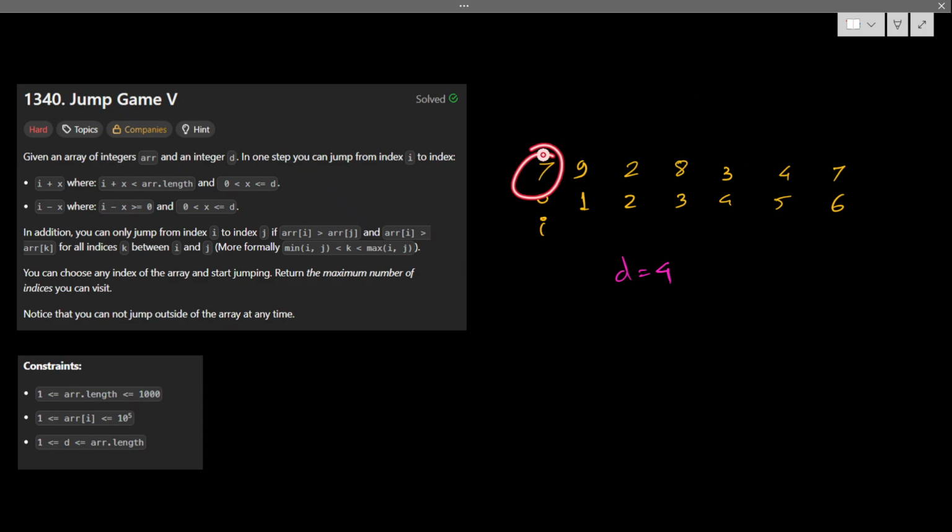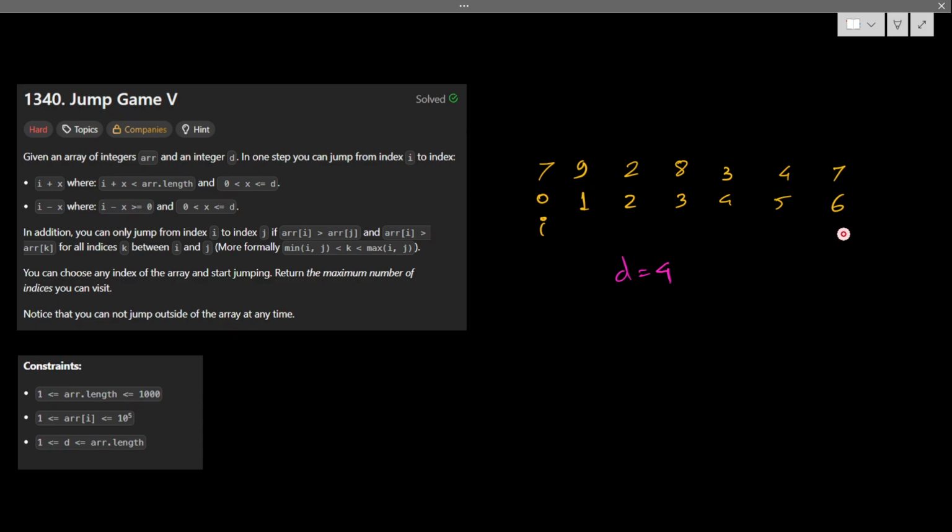That means from 7 I cannot jump to any other place, because there is something like a barricade, and you cannot jump over the barricade. So you can jump only to places that are lower than your value. As simple as that.